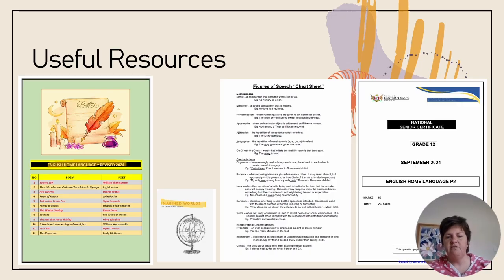This is a list of figures of speech that we've been compiling over the last 18 months or so that have come up in the different texts that we've studied. And then lastly, you are at the stage in your matric career where you should be practicing past papers, not to learn memos or concepts off by heart, but to understand the way in which the questions are asked and practice analyzing them.